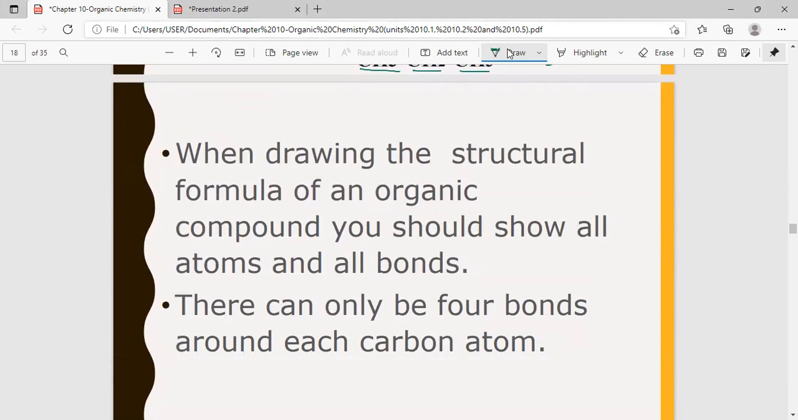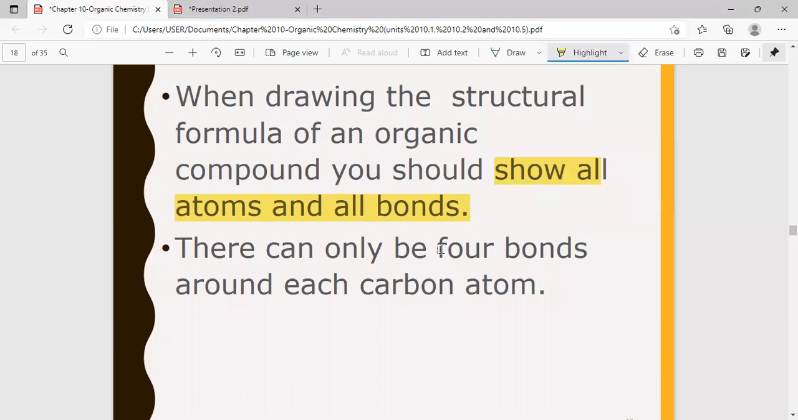Okay. So here are a little bit of notes for you to remember. Whatever I said just now is the same thing that's here. When drawing the structural formula, you should show all atoms and all bonds. Sometimes the question will specify, draw the structure of propane showing all atoms and all bonds, but sometimes they don't say. Whatever it is, to be on the safe side, you just draw the structure showing all the atoms and all the bonds. And also, as I told you earlier, there can only be 4 bonds around each carbon atom, not 5 bonds or 3 bonds. Okay, just be careful with these small things, and then you'll be fine.